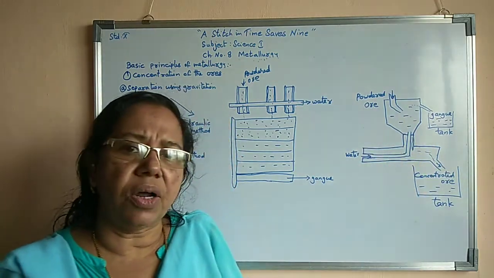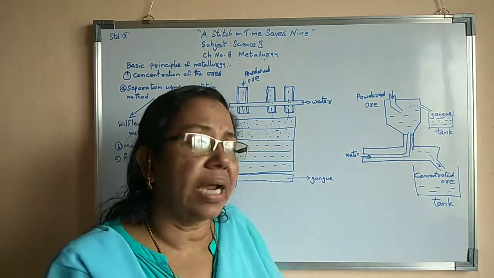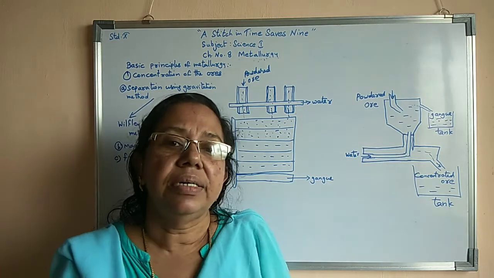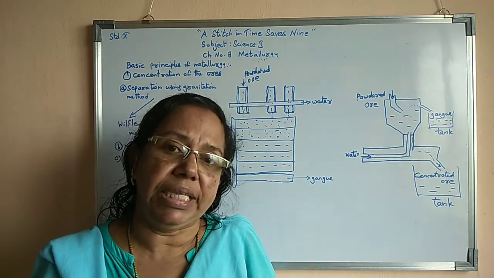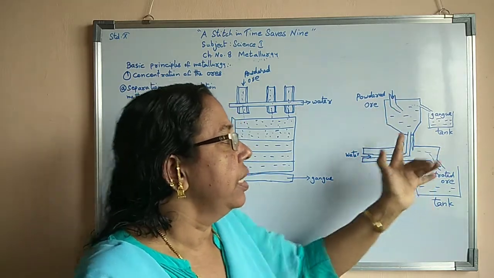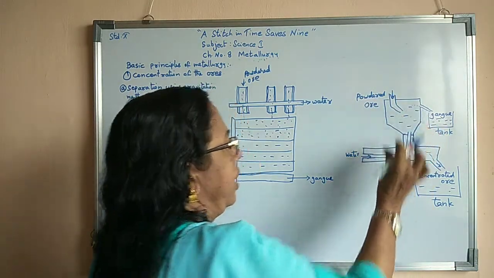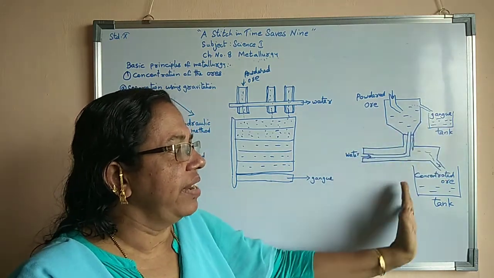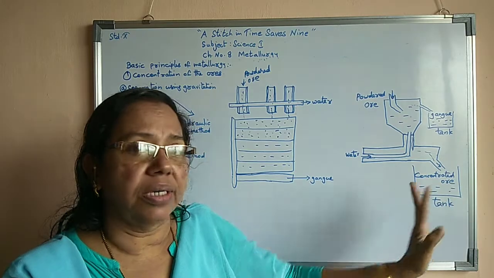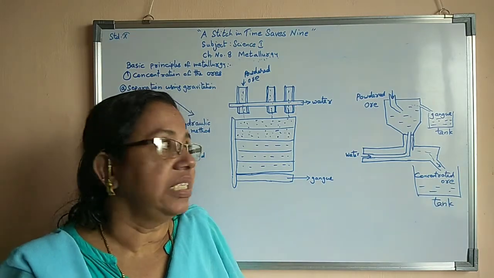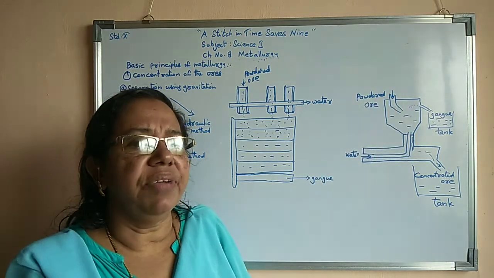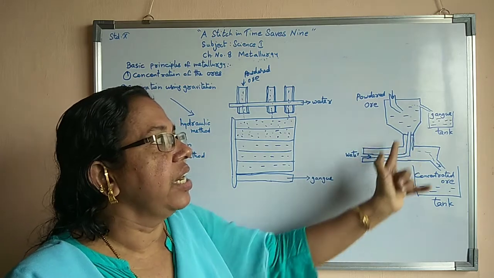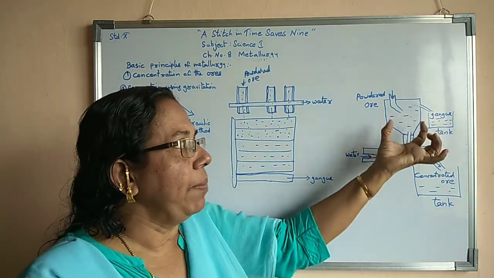Here also there may be a gangue-only collection tank, and if some water is coming, there will be other arrangements for removing it. So here the arrangement for separating the gangue particles and concentrating the ore is done by the mill method. This is known as the hydraulic method. Why do we say mill method here?